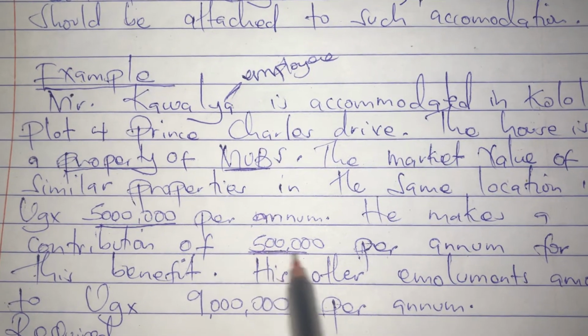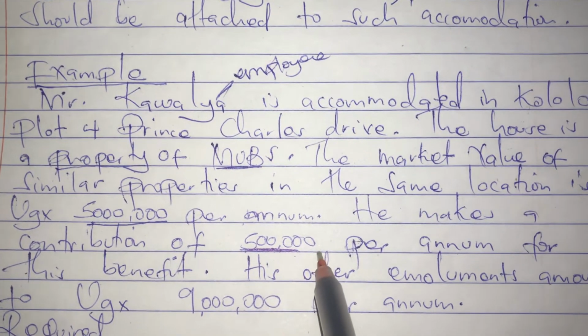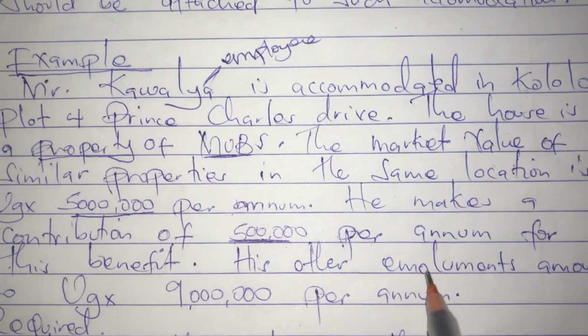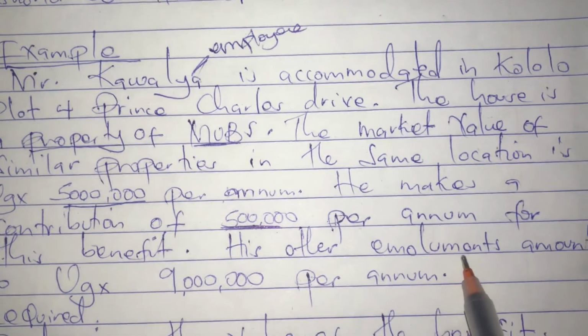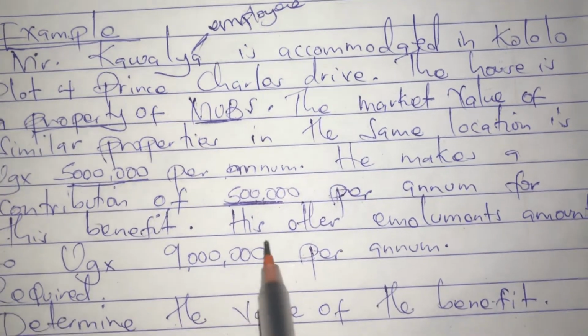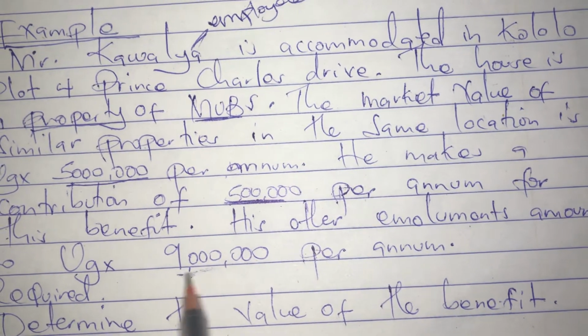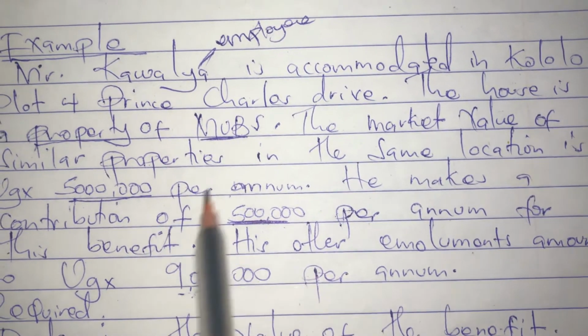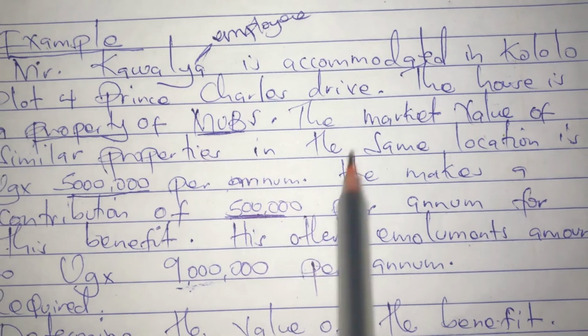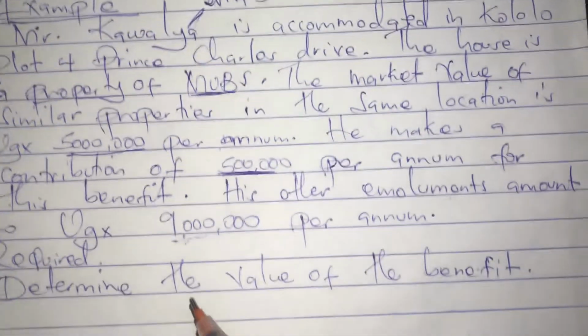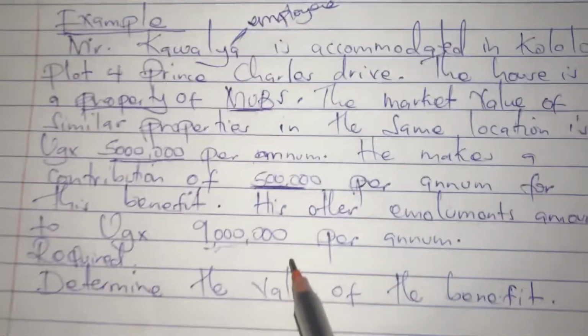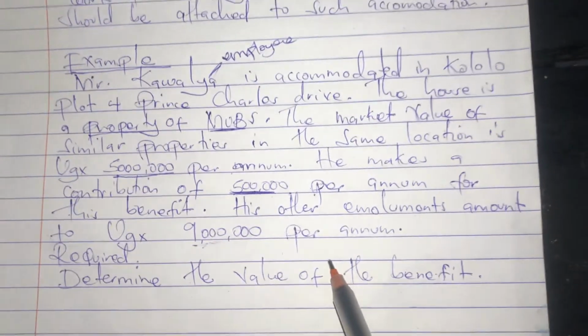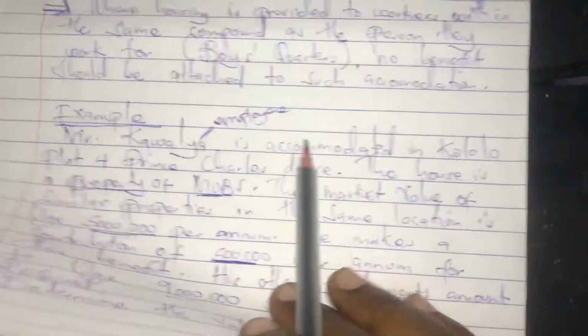His other emoluments amount to 9 million per annum, so he's paid 9 million per annum without including the accommodation. They want us to determine the value of the accommodation benefit.